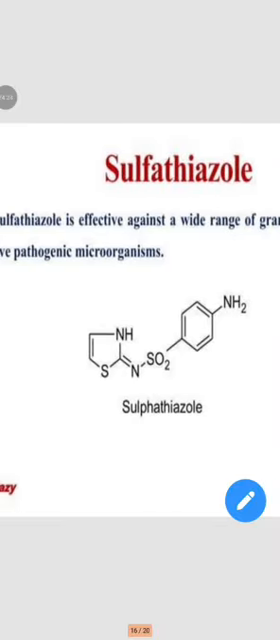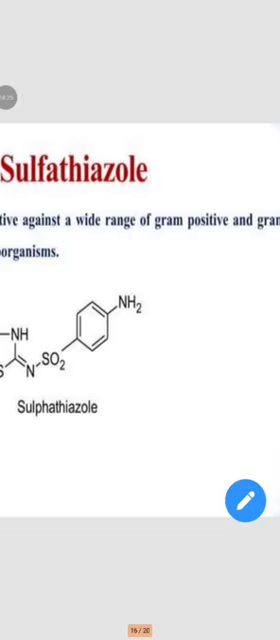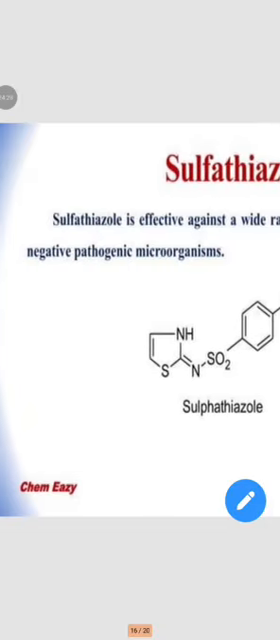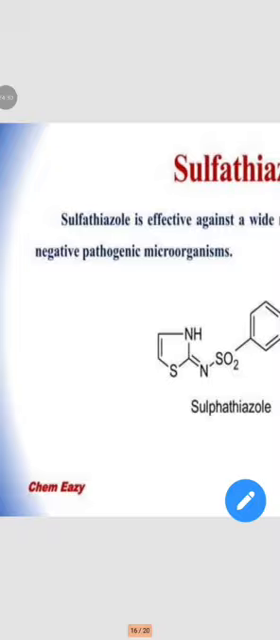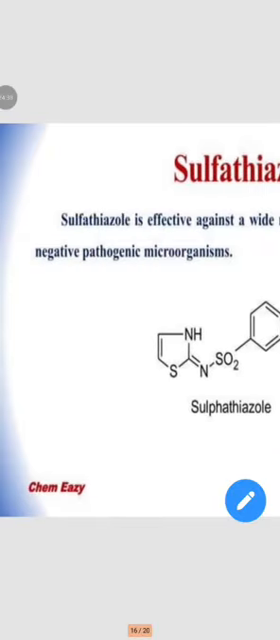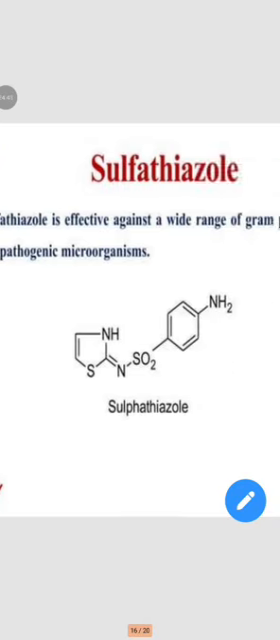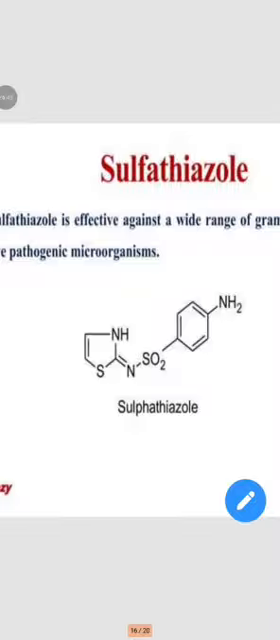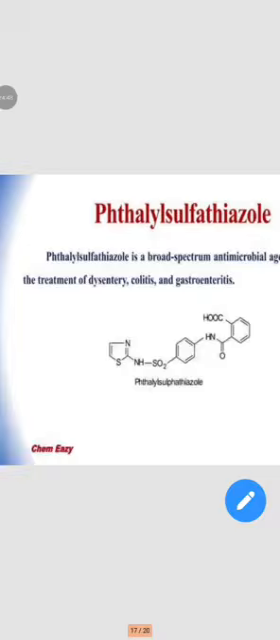Sulfathiazole. Sulfathiazole is effective against a wide range of gram-positive and gram-negative pathogenic microorganisms. This is the structure of sulfathiazole.